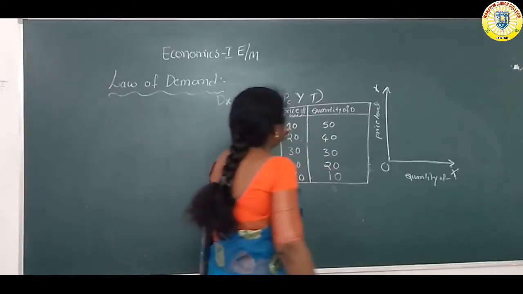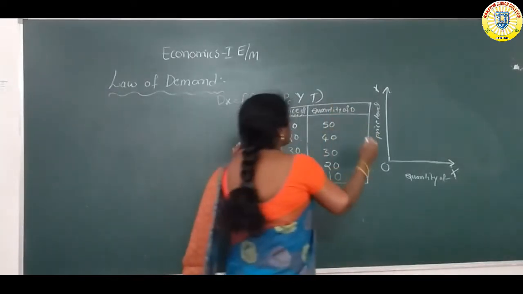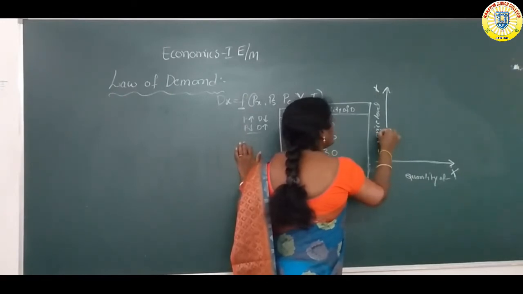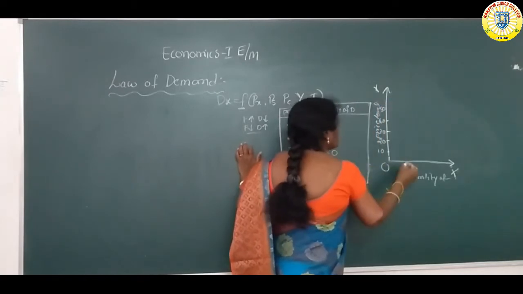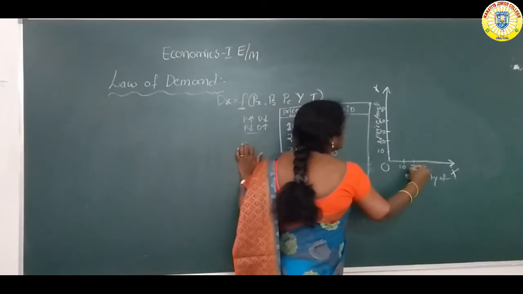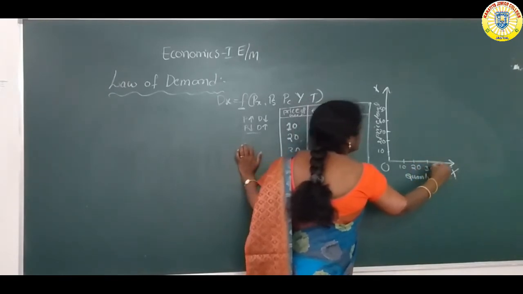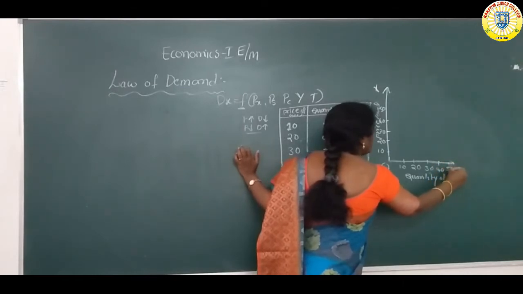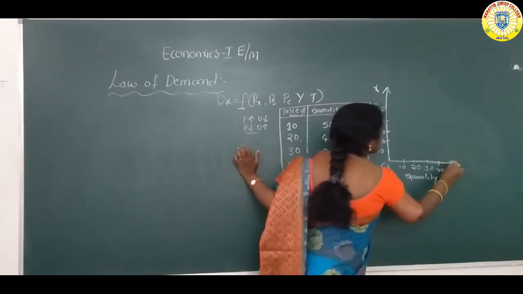On the y-axis, take price levels of 10 rupees, 20, 30, 40, then 50. Next, on the x-axis, quantity from 10 units, 20, 30 units, 40 units, then 50 units.